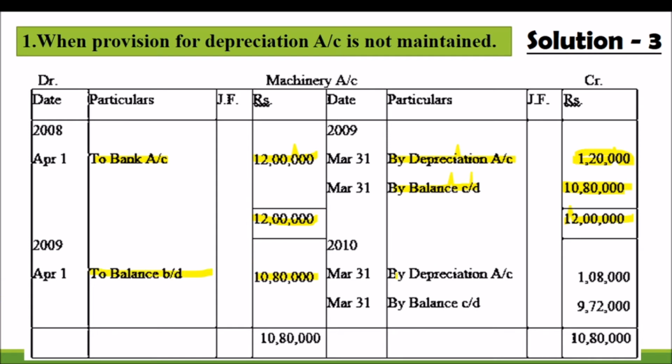Again we calculate the depreciation for the year, 1,08,000, which is 10% of 10,80,000. We will get a balance carried down of 9 lakh 72,000.